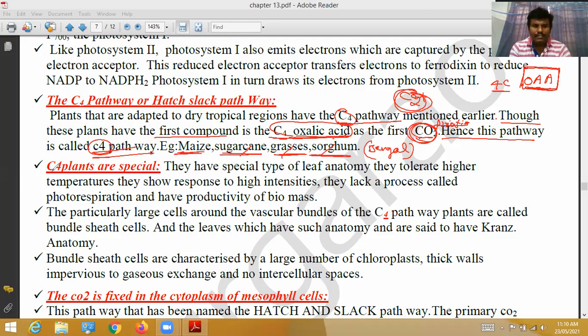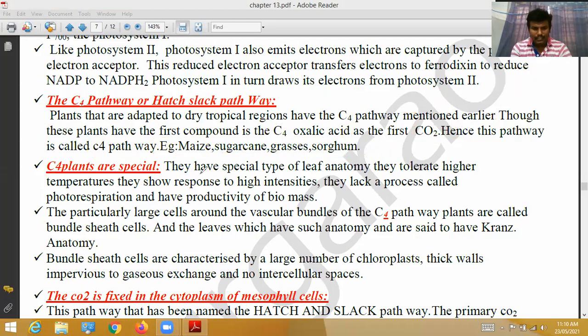Next, what is the specialty of C4 plants? They have a special type of leaf anatomy. Imagine the leaf of maize, sugarcane, grasses, sorghum.